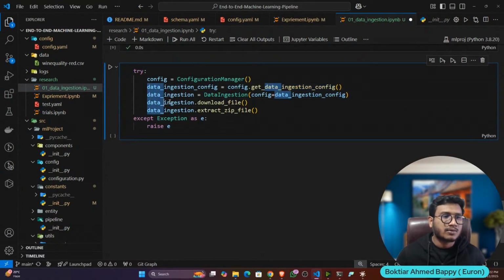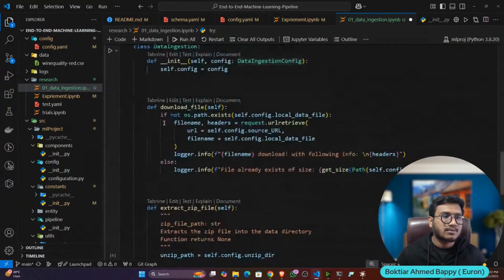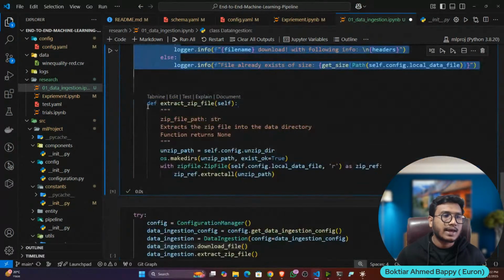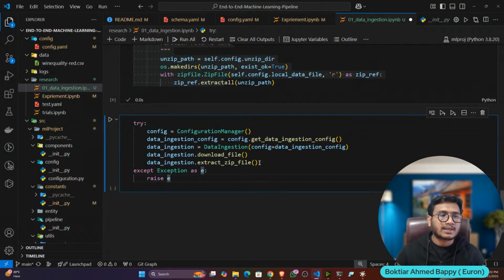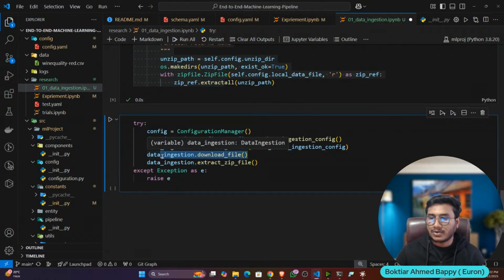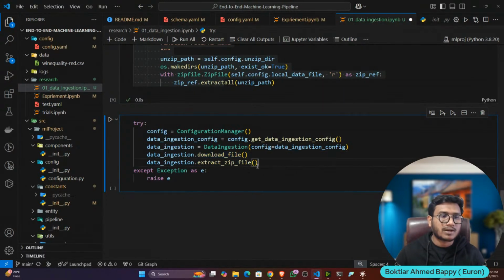Then I'm calling my download file the very first time, and this function later on. That means the step of execution. The very first time, your data should be downloaded. Then the second time, it should extract the zip file. You can't do it the other way around: if you call extract zip file first and then download file, it won't work. First of all, your data has to download, then you can apply the unzip. And this is what your pipeline is, the step of execution you are doing.